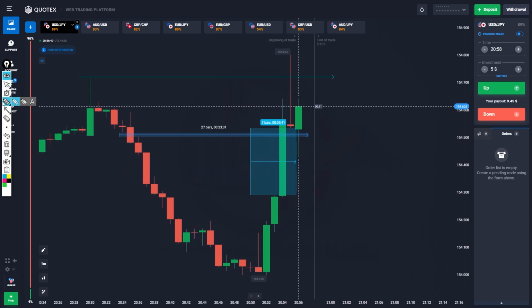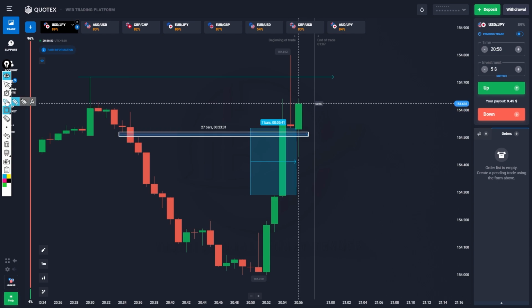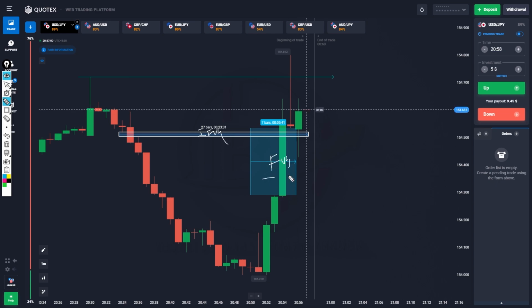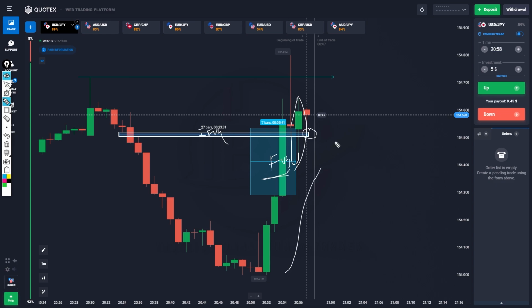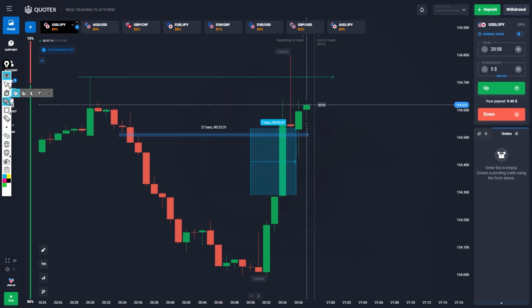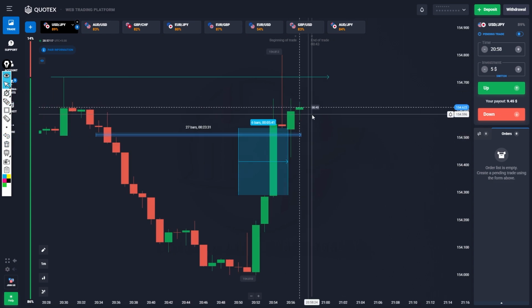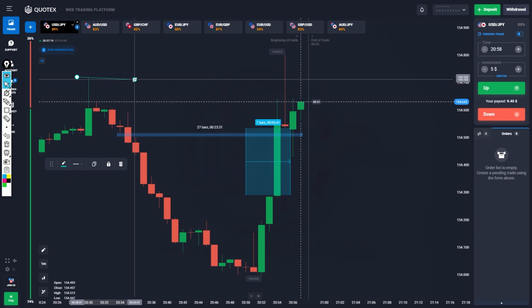See, here are two examples. Here is the inverse fair value gap. This will be our inverse fair value gap. This is the IFVG and this is our FVG. Both gaps are overlapping. Any two reversal points, any two PD arrays with overlapping, that is very good and strong. That's why the market strongly reversed and there was a force for the market to move upside also. So at present I don't have any opportunity to take the trade.